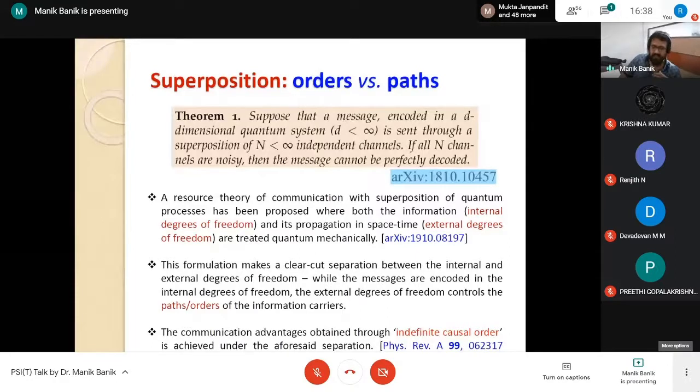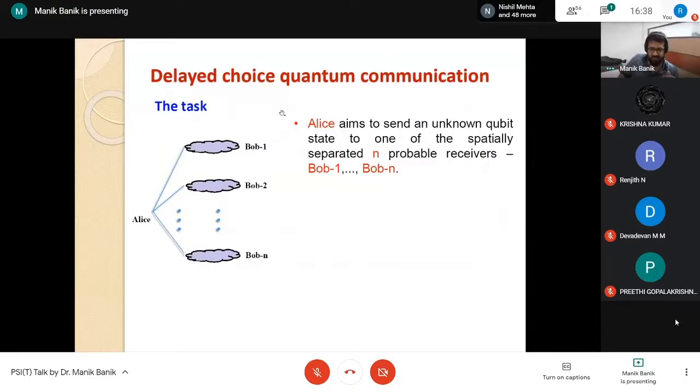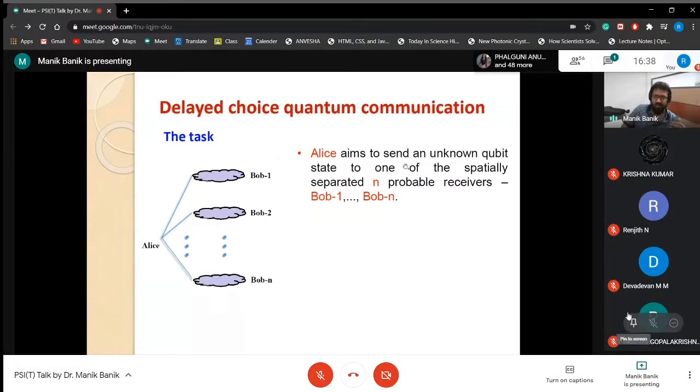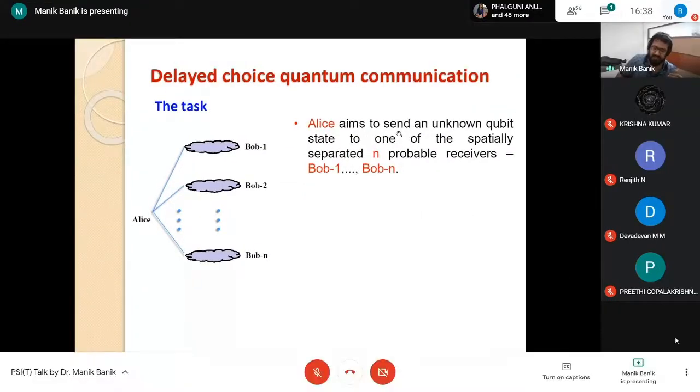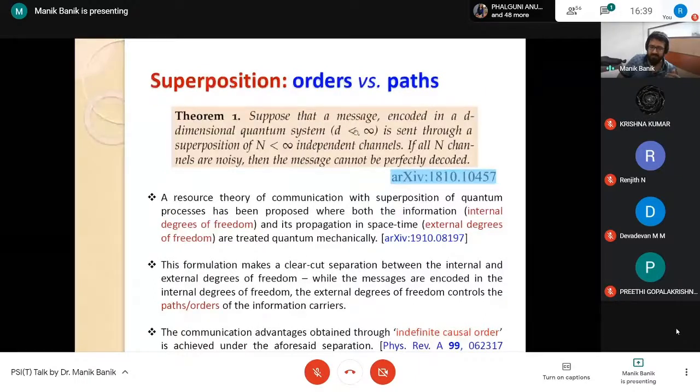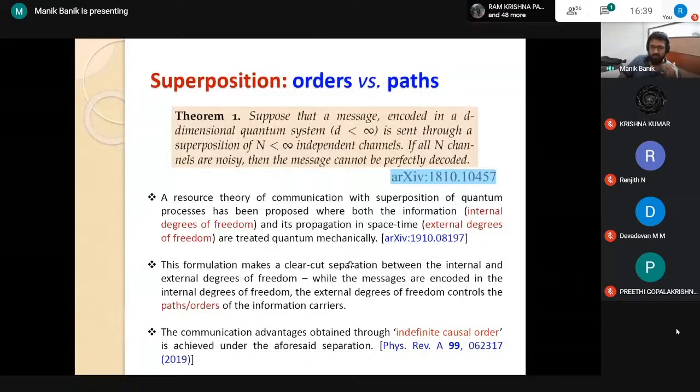And that's why another group of scientists, Czeslaw Bruckner, criticized our work. We are presently trying to come up with a new theorem which establishes the same result without this kind of perfect distinction. That will be a more powerful result, that superposition in time and superposition in path are fundamentally different.